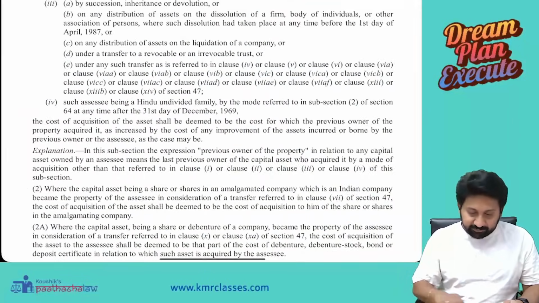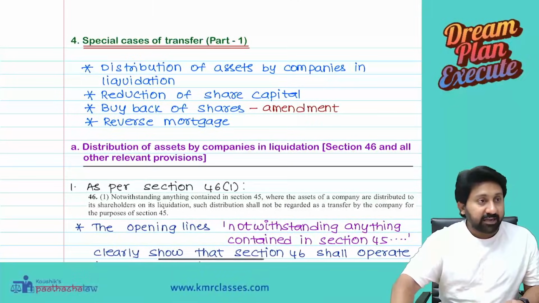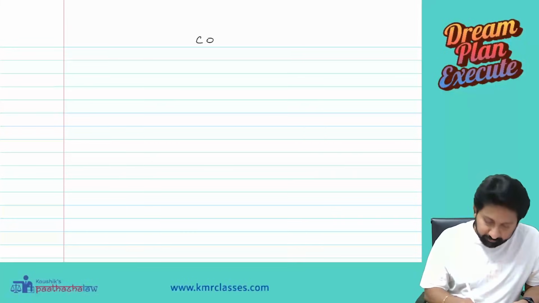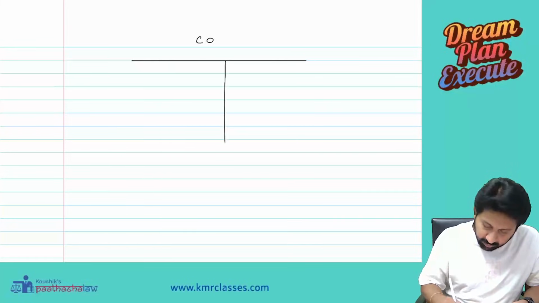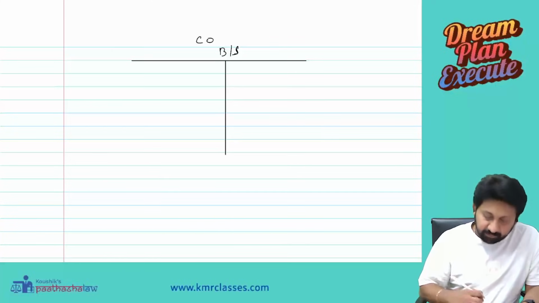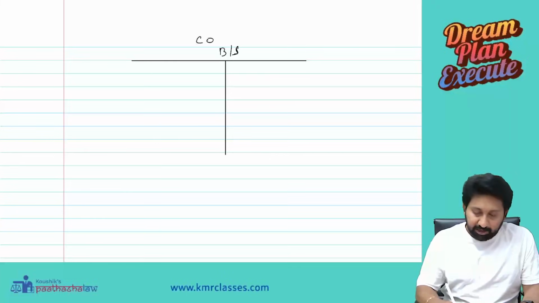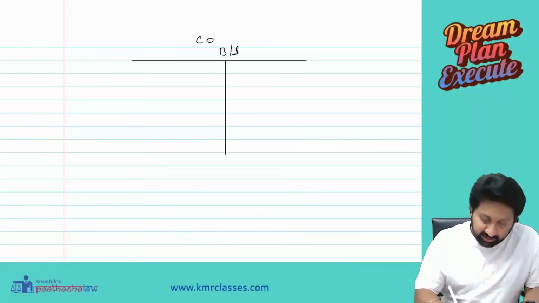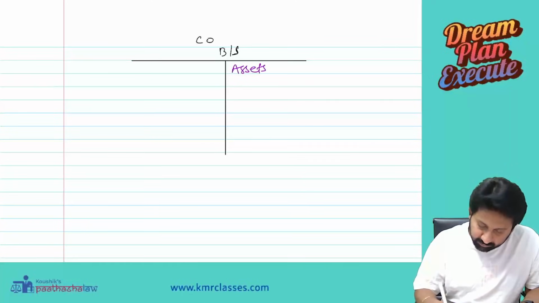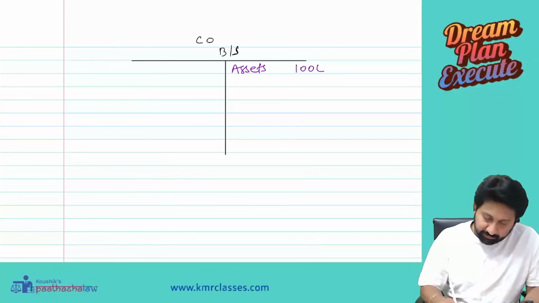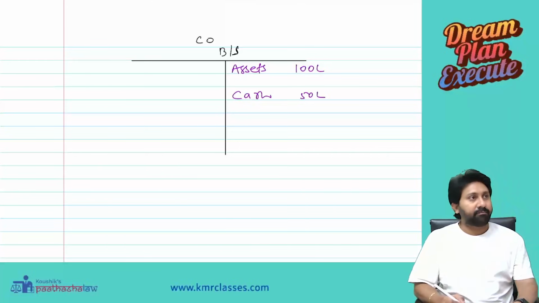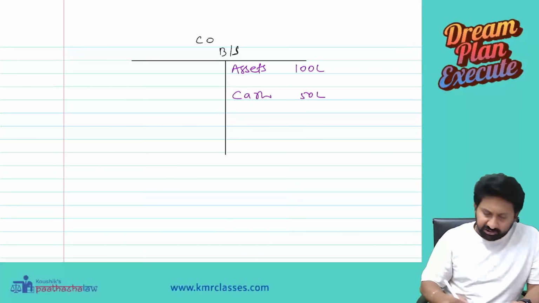Before going into this, see here, there is a company, and the company balance sheet looks as under. Assets 100 lakh, 50 lakh. Assets means assets other than cash.